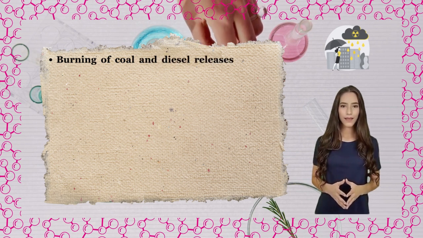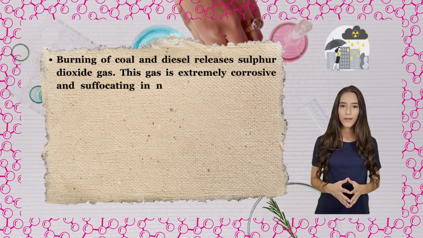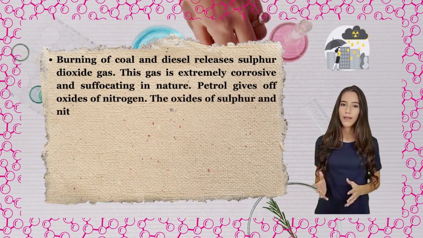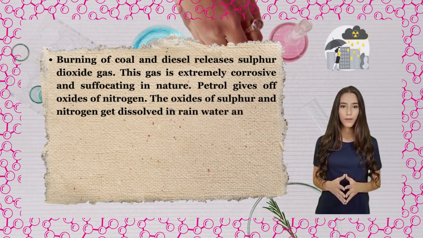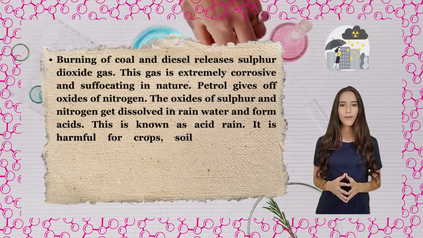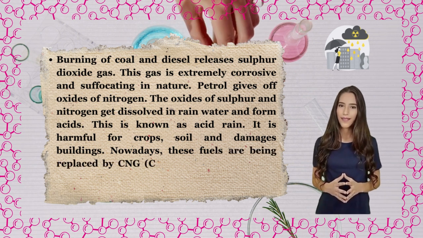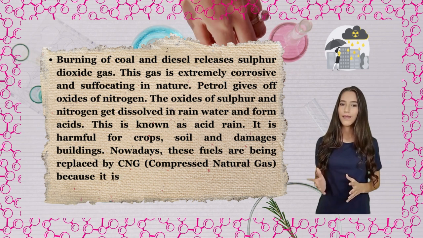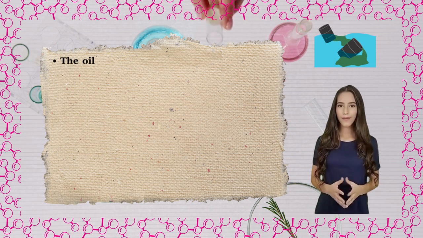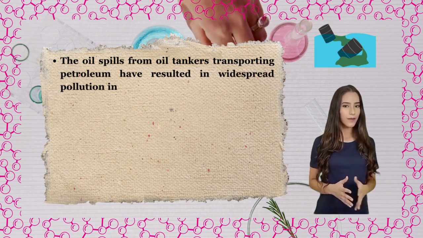Burning of coal and diesel releases sulfur dioxide gas. This gas is extremely corrosive and suffocating in nature. Petrol gives off oxides of nitrogen. The oxides of sulfur and nitrogen get dissolved in rainwater and form acids. This is known as acid rain. It is harmful for crops, soil, and damages buildings. Nowadays, these fuels are being replaced by CNG, compressed natural gas, because it is a clean fuel and produces less harmful products.